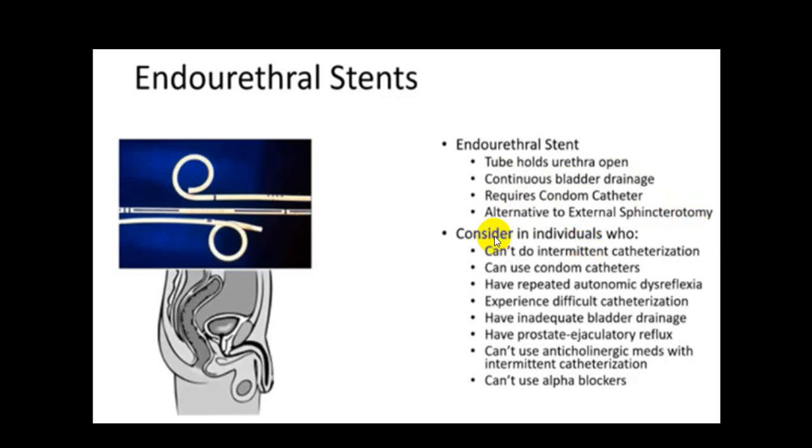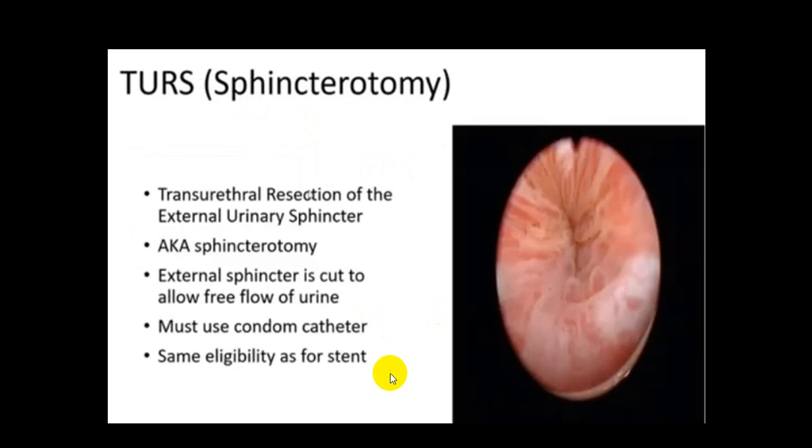So if a person cannot do intermittent catheterization, can't use the condom catheter, has repeated autonomic dysreflexia, experiences difficulty in catheterization, prostatic ejaculatory reflux has been seen, inadequate bladder drainage is there, can't use alpha blockers, can't use anticholinergic drugs, in that group of people, endourethral stents are preferred.